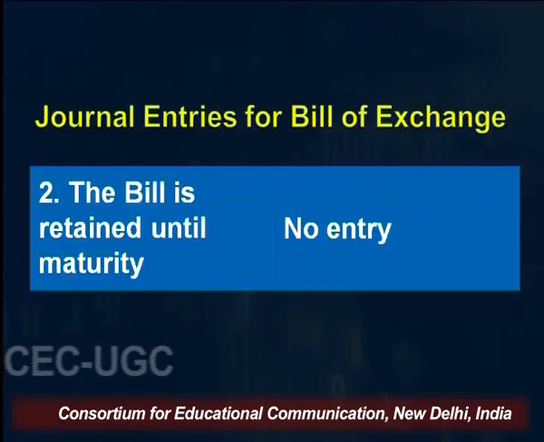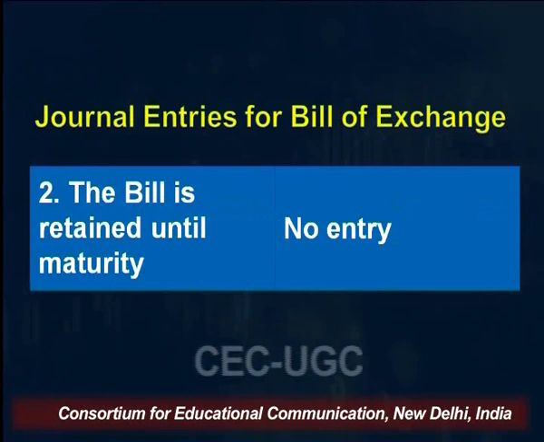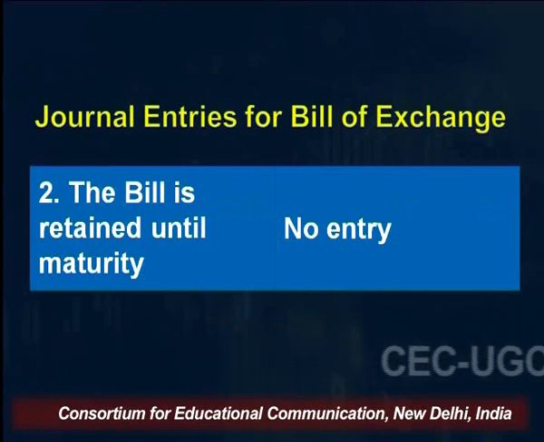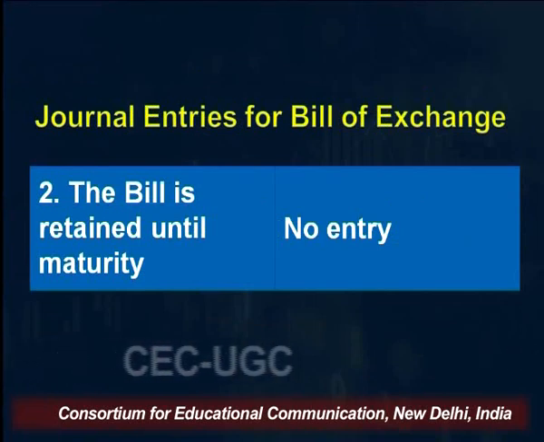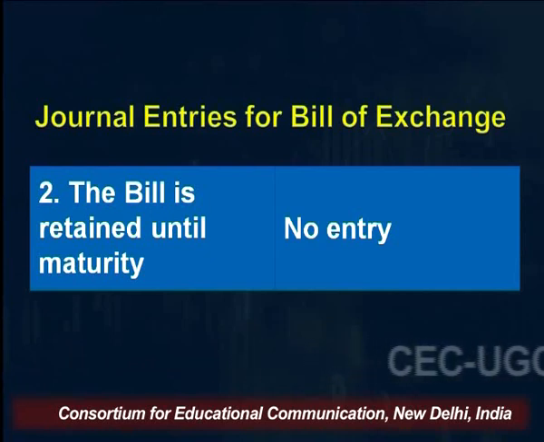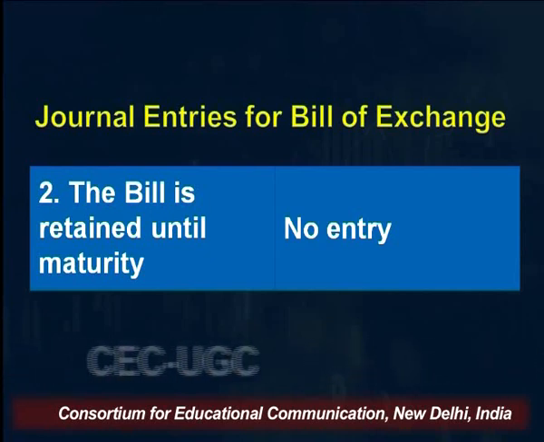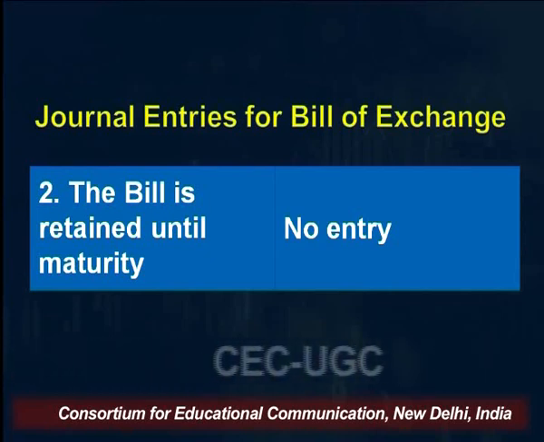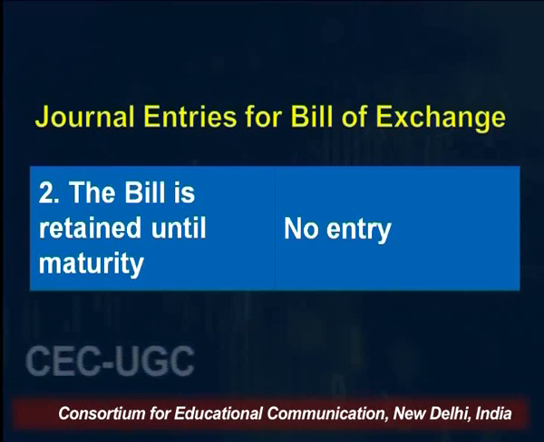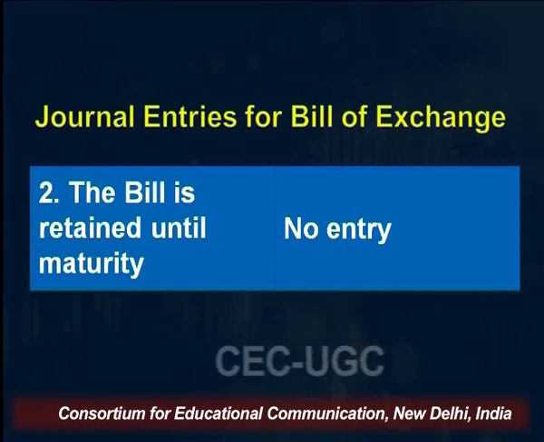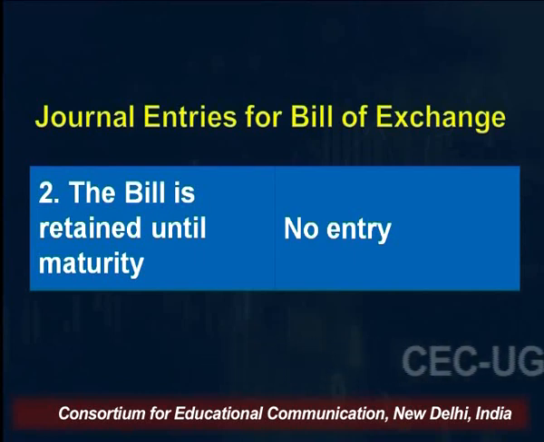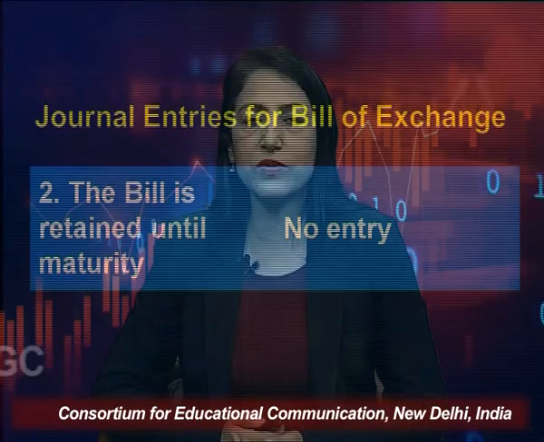Now moving forward, let's say we discuss three scenarios. First, the bill has just been retained until maturity. If the bill is retained until maturity, there is no need for any entry. So there would be no entry until the bill is honored or dishonored. It has just been retained. I received it and already recorded it in my books at the time of receiving, in the previous transaction, right? So if the bill is retained, as we discussed in the three scenarios, I need not make any entry in my books of account.